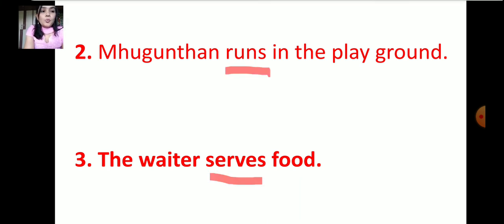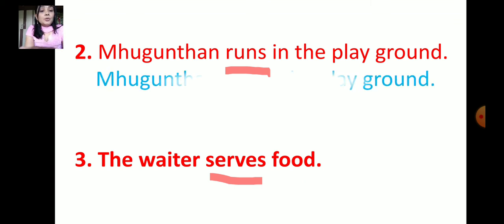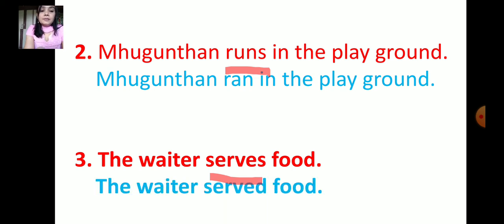You have to change it into past tense. So, runs, ran. Serves, served. So, Mugundan ran in the playground. The waiter served food.